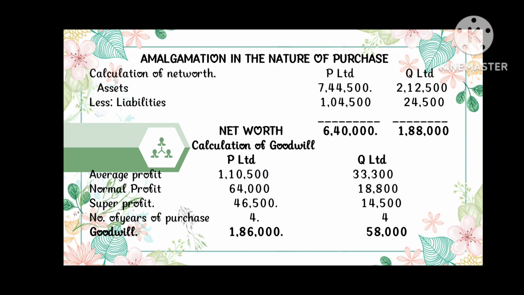Here the average profit of P Limited is 1,10,500 and of Q Limited is 33,300. The normal profit of P Limited is 64,000 and of Q Limited is 18,800, and the super profit of P Limited is 46,500 and of Q Limited is 14,500. The goodwill can be calculated by multiplying the super profit into the number of years of purchase. So the goodwill of P Limited is 1,86,000 and of Q Limited is 58,000 rupees.